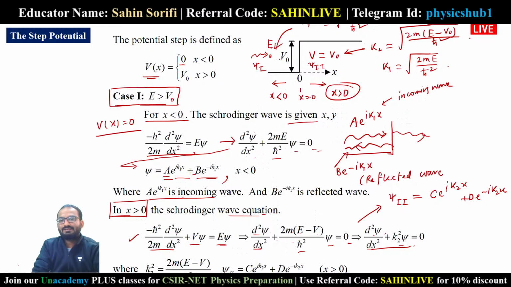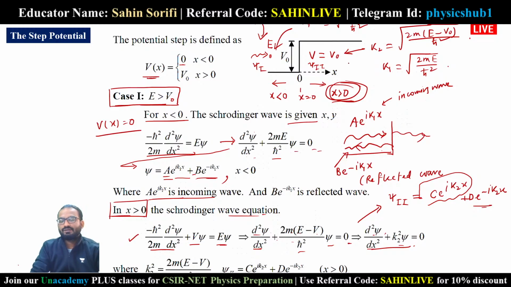Okay, so in the first region, we got both incident wave as well as reflected wave. But in region 2, there will be only transmitted wave. There is no chance of getting reflection. So C e to the power i k2x represents the transmitted wave in region 2. And D e to the power minus i k2x represents the reflected wave in the x greater than 0 region.